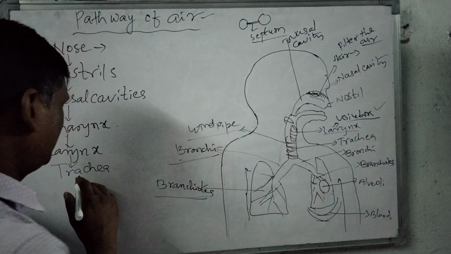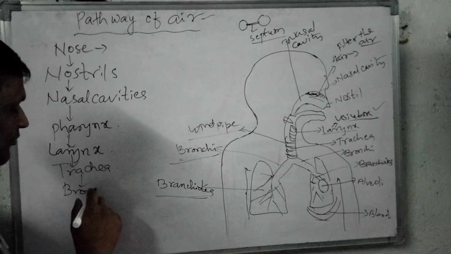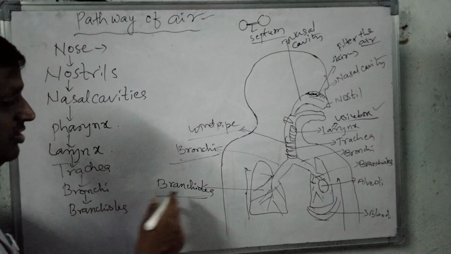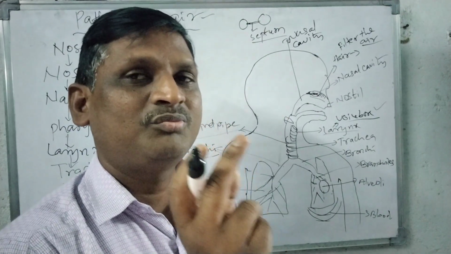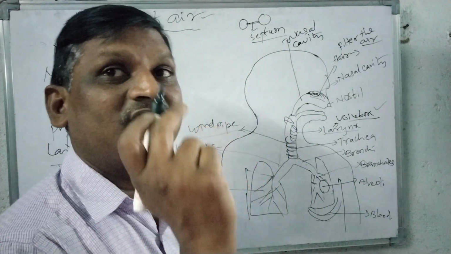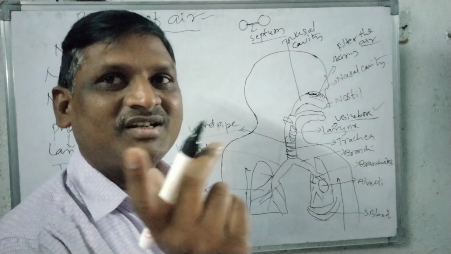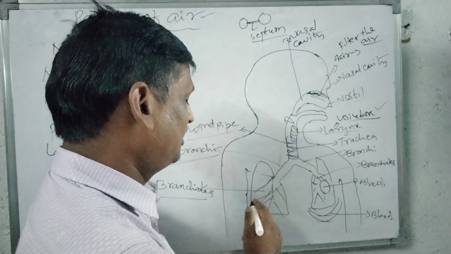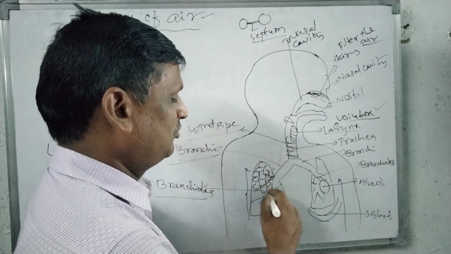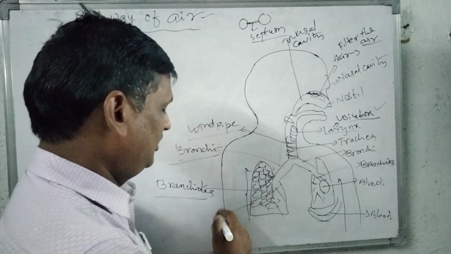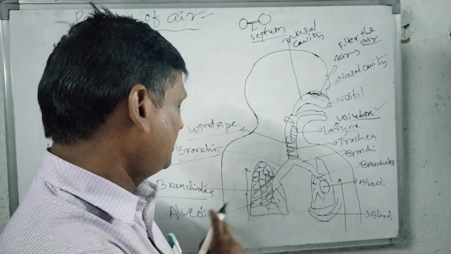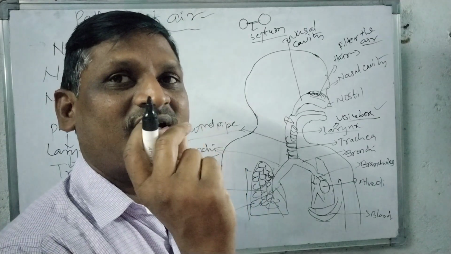See, this is again trachea divides into bronchi, then bronchi, bronchioles. So these bronchioles are very fine structures, small fine structures. They enter into each and every part of the alveolus. See, alveolus is singular, alveoli is plural. Again, we can remember. See, in the lungs, here there are several small chambers. These several small chambers we call as alveoli. These alveoli are very small, finest structures, sac-like structures in the lungs.